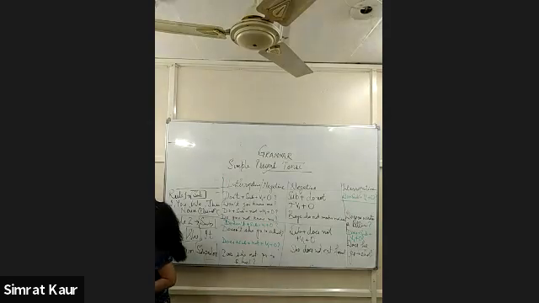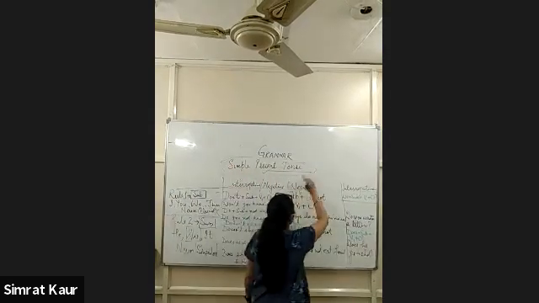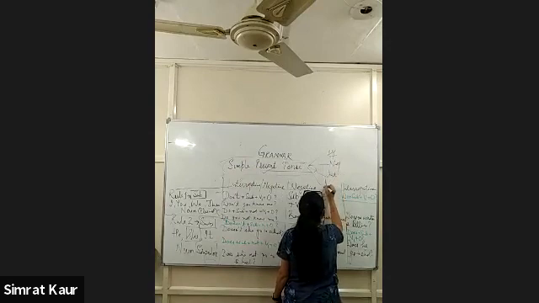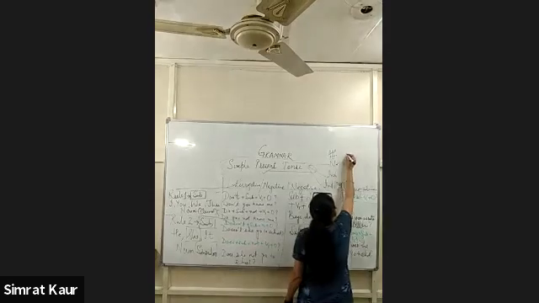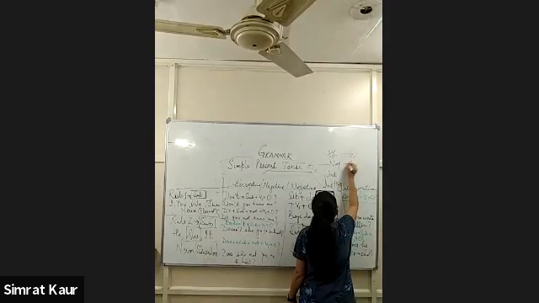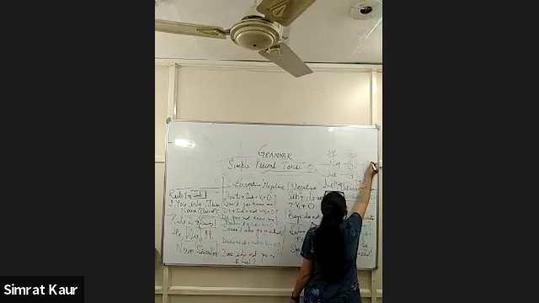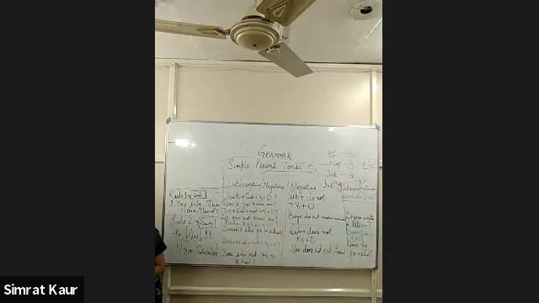So the first tense which I did in detail today is simple present tense. It has 4 parts we did: affirmative, negative, interrogative, and interrogative negative. For your homework, for practice, write 4 sentences for each of these. Total, how many? 16 sentences you need to write in your notebook.